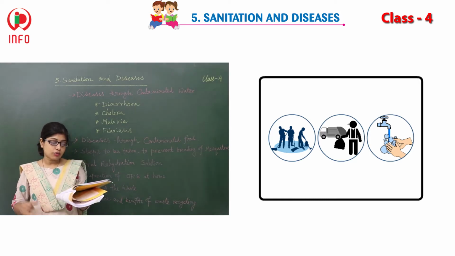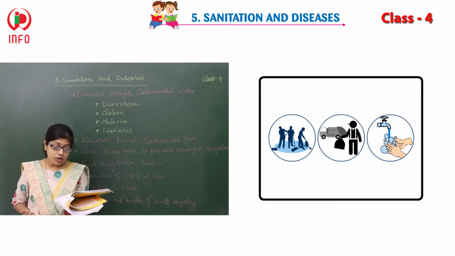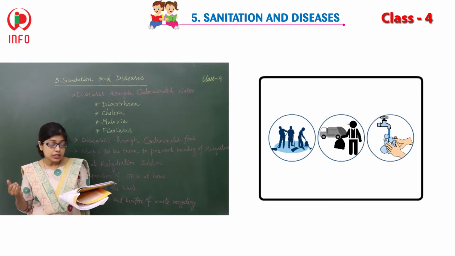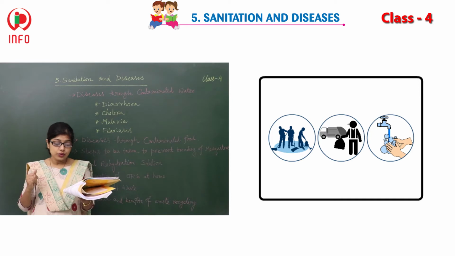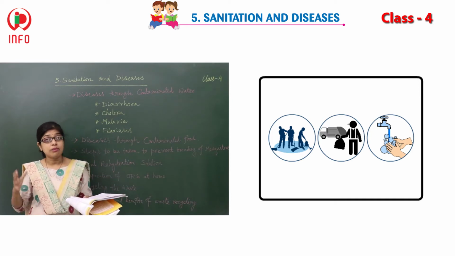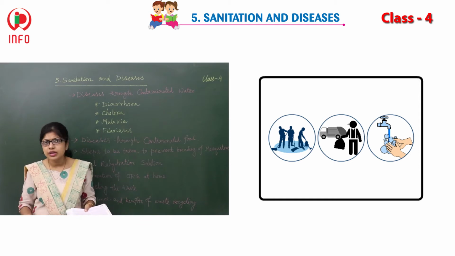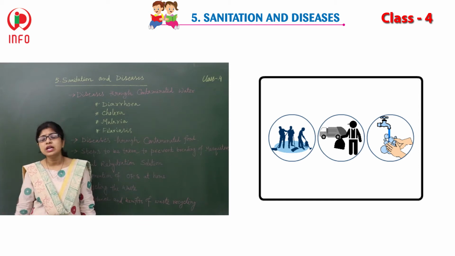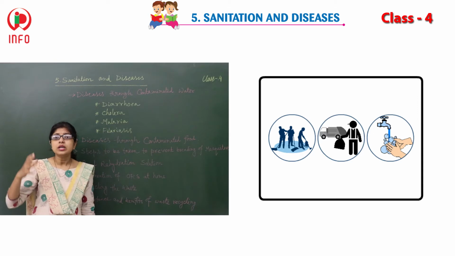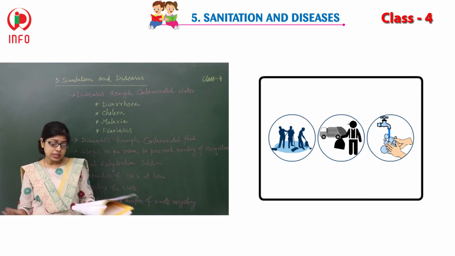Waste that can cause health problems includes human and animal feces. Yes, that is very problematic, not only nowadays but from ancient days, because they did not have proper arrangement for these things.